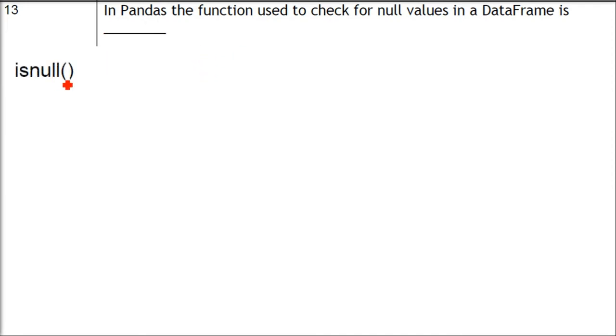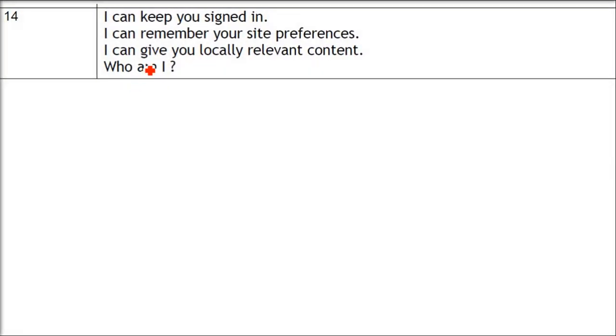In pandas, the function used to check the null values in a data frame is isnull. If you have done pandas, you know this function we always use: isnull, followed by round brackets.